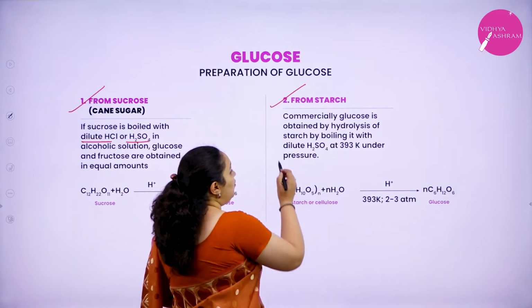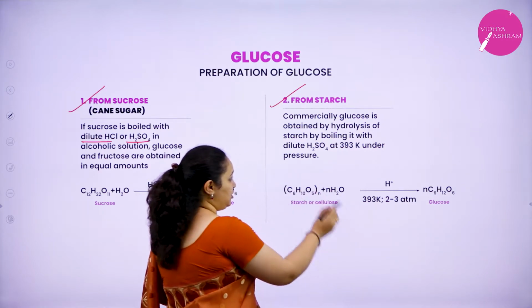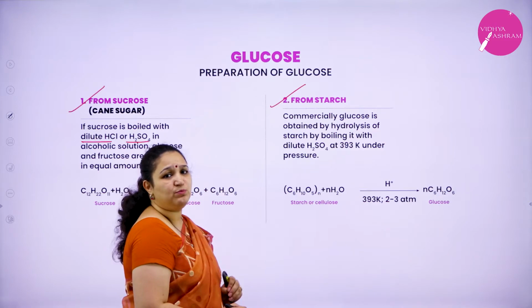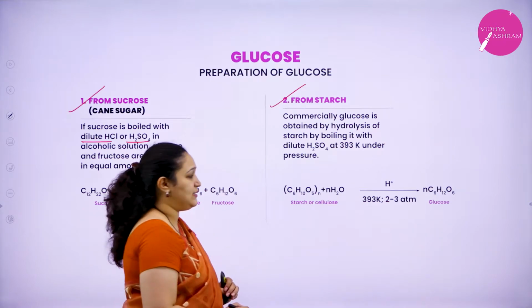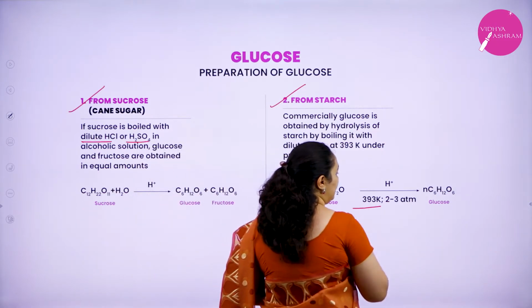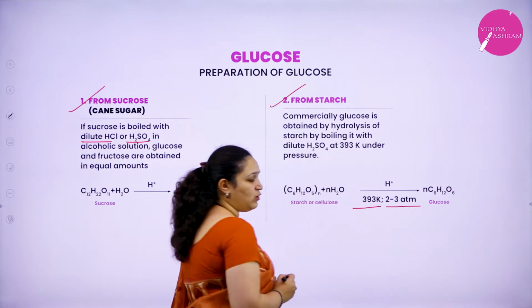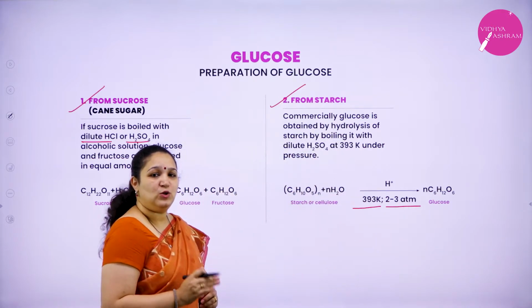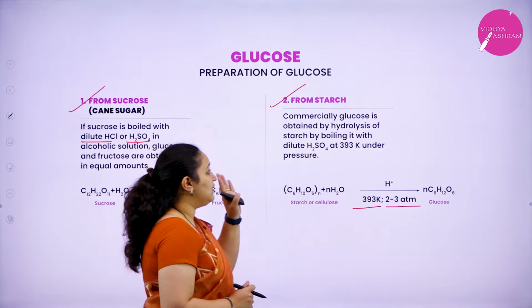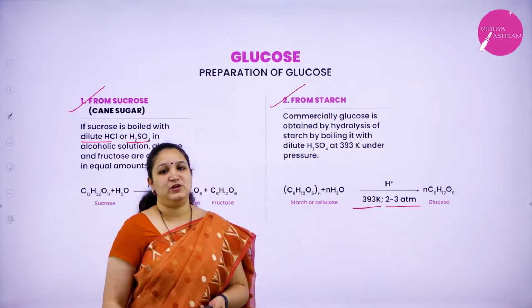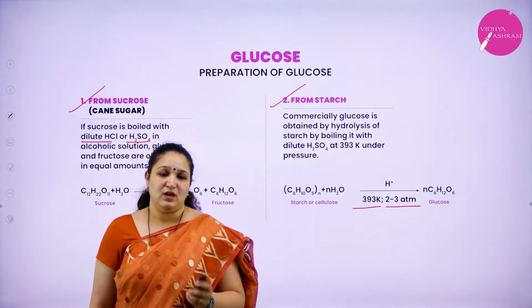If you take starch and boil it with dilute H2SO4 at 393 Kelvin and 2 to 3 atmospheric pressure, we get glucose. This is the commercial method of preparation of glucose.